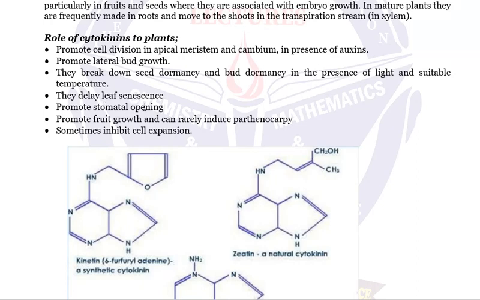They promote stomata opening, that is clear, no need of explanation. Then they promote fruit growth and can rarely induce parthenocarpy. Kwa hasasa ni fruit growth kwa sababu ya kustimulate cell division, lakini rarely they can induce parthenocarpy. Sometimes they inhibit cell expansion.